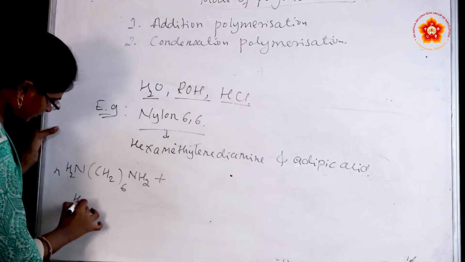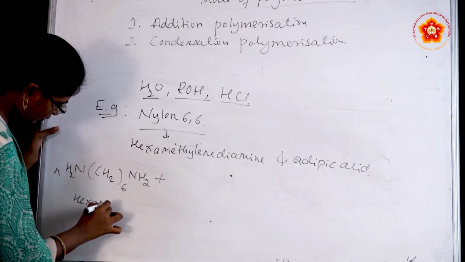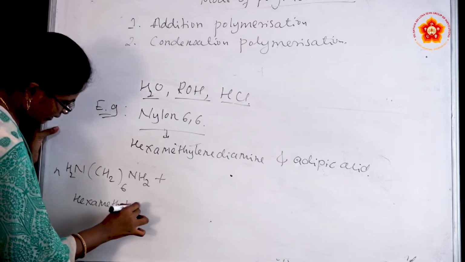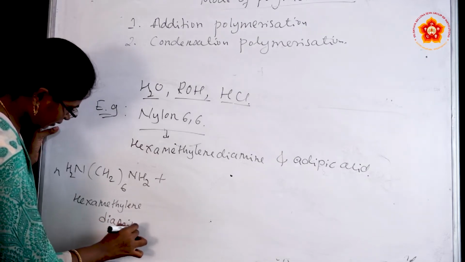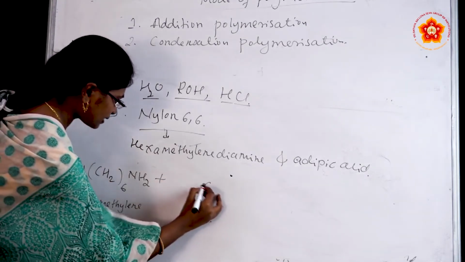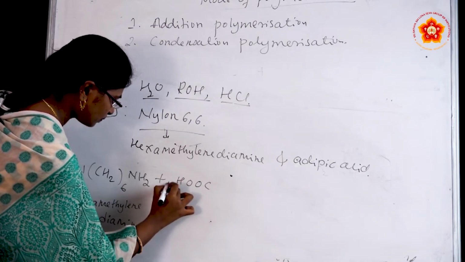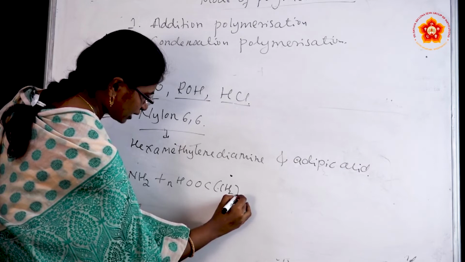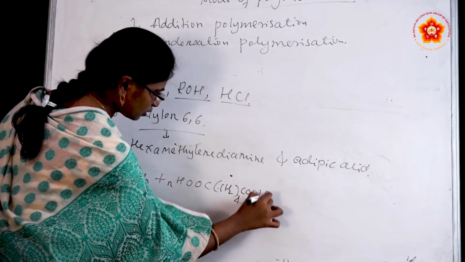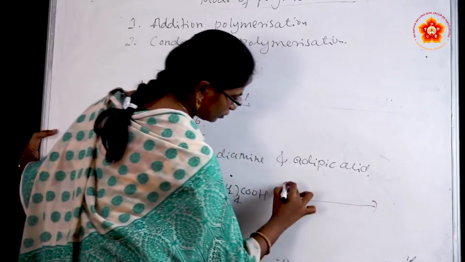This is the hexamethylene diamine plus adipic acid. N number of adipic acid we have to take here. Here, polymerization.